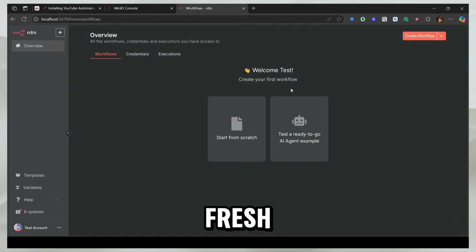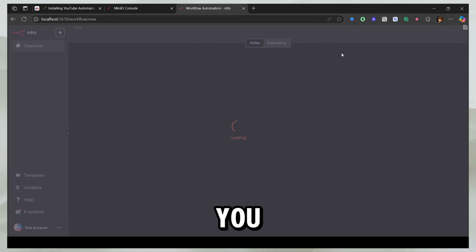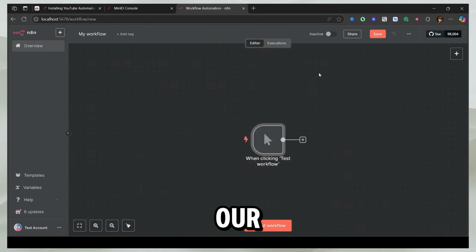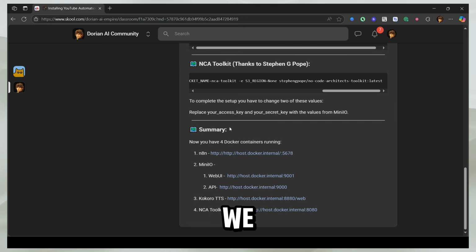And here we have a fresh n8n install ready. You can start from scratch, and now you can see everything is working here, so we can make our official workflows. So now we have completed part 1 of our course, and we have all this software running in 4 different Docker containers. The first is n8n, the second is the MinIO object store, the third is the Kokoro text-to-speech model, and the fourth is the NCA Toolkit.